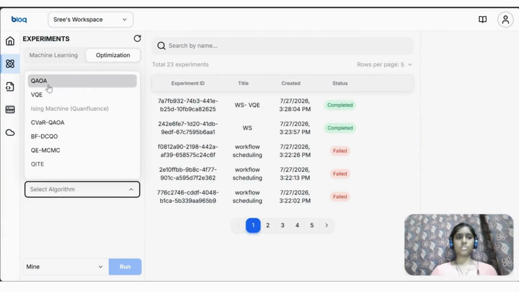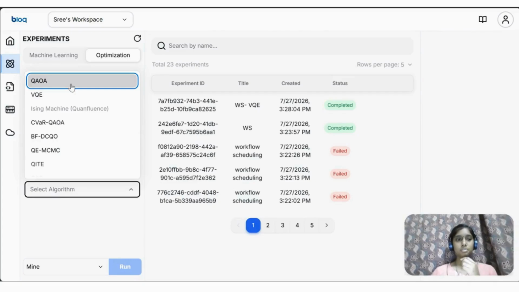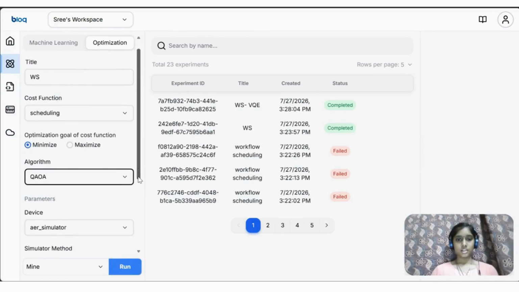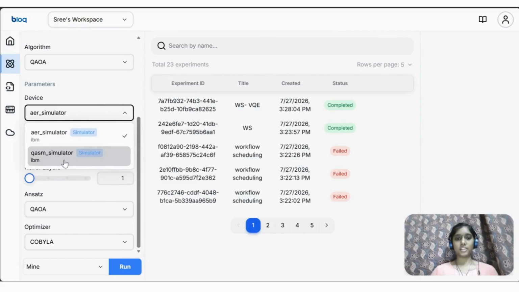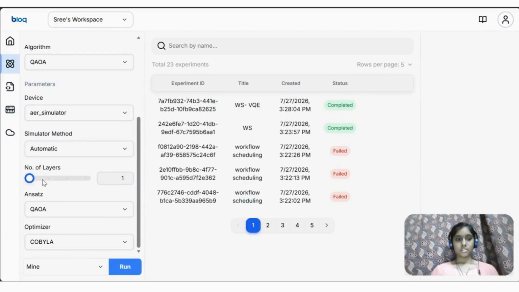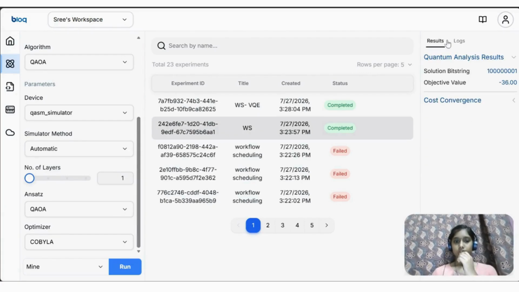Now let's select the algorithm. Block has these many optimization algorithms right now. First I'll be showing the experiment with both QAOA and VQE. Let's start with QAOA, and you get to select between these two simulators. Let me go with the simulator from IBM, and maybe increase the number of layers to 2 and run. Optimization has now been completed and Block has returned the optimal bit string along with its corresponding objective value.